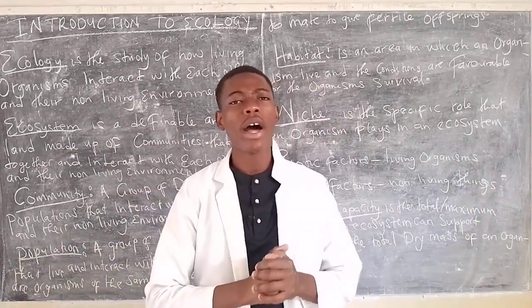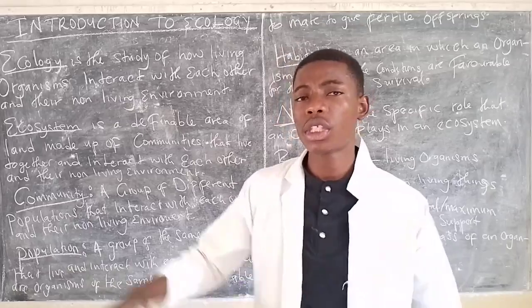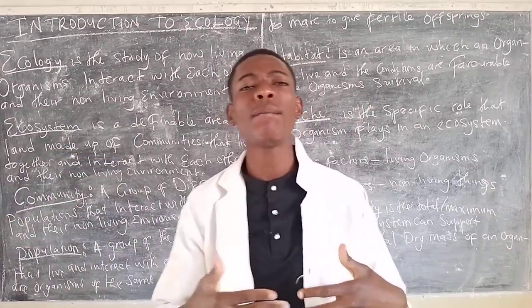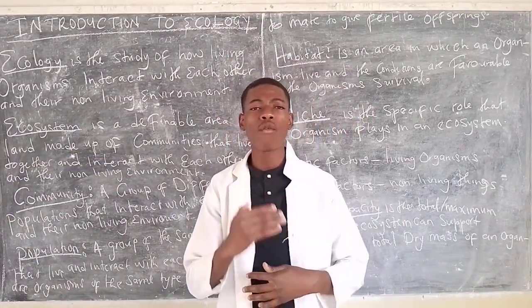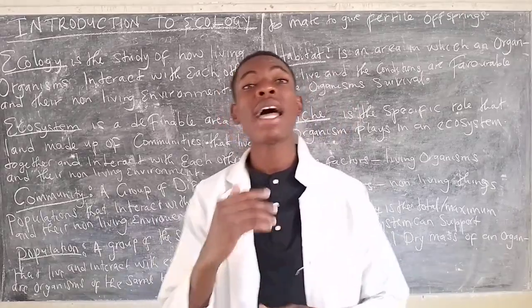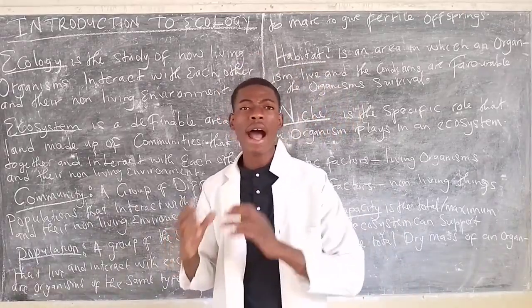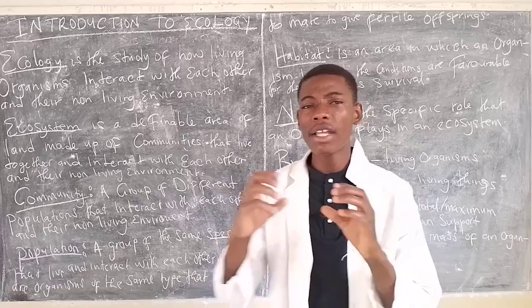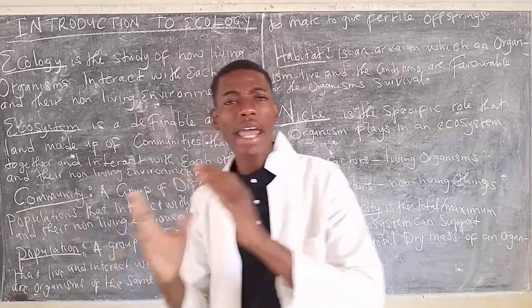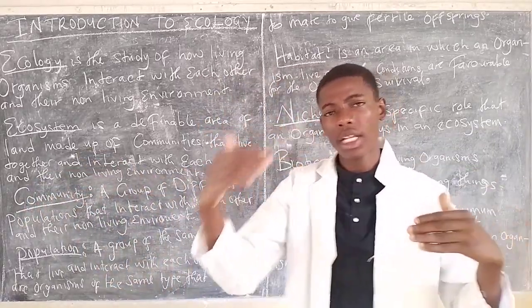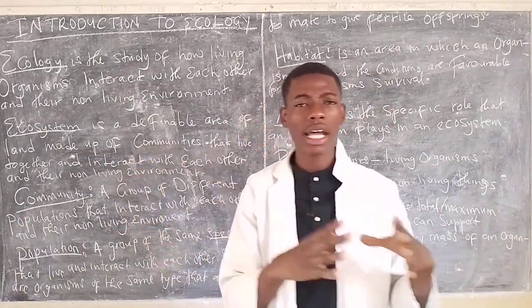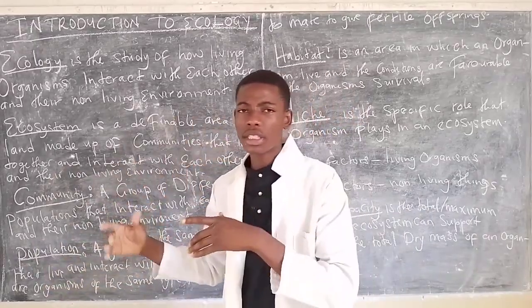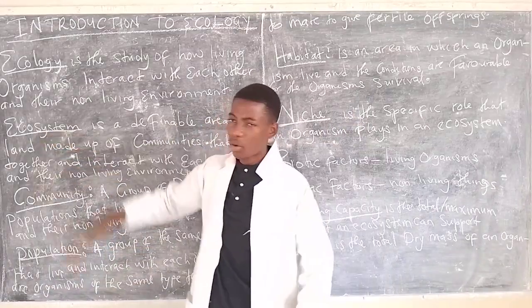Moving on, we have another term that is used in ecology, which is an ecosystem. So, what is an ecosystem? An ecosystem is a definable area of land that is made up of communities that are able to interact with each other as well as their non-living environment. So if organisms are living in the same community and they are able to interact or socialize with each other as well as the non-living environment, such as the trees, the mountains, then that is the ecosystem.